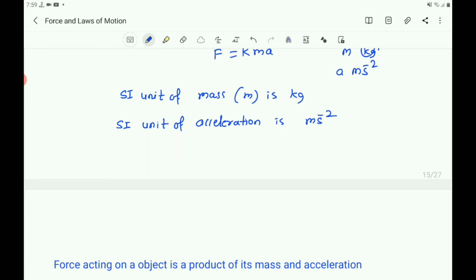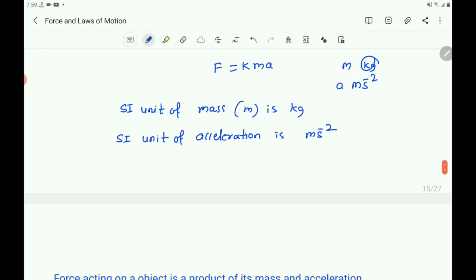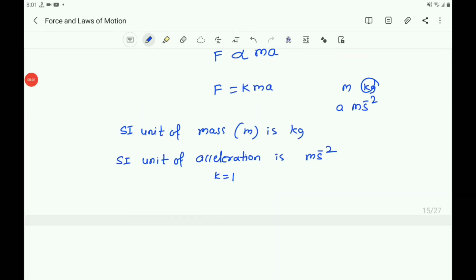The unit of force is so chosen that the value of the constant k becomes 1. So here you will get k equals 1. For this, 1 unit of force is defined as the amount that produces an acceleration of 1 m s to the power of minus 2 in an object of 1 kg mass.